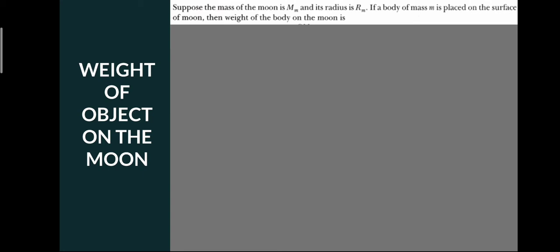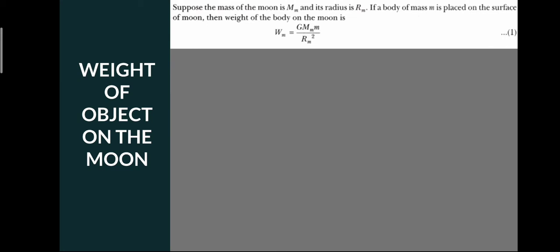Suppose the mass of the moon is Mm and its radius is Rm. If a body of mass m is placed on the surface of the moon and on the surface of the earth, then the weight of the body on the moon can be given as Wm, which is G Mm m by Rm square.